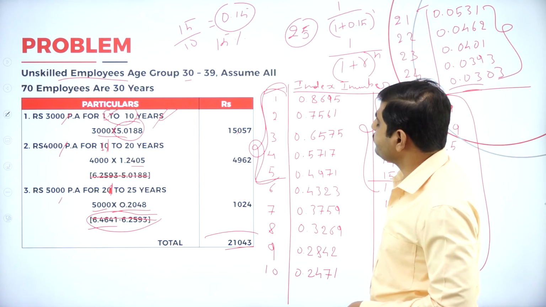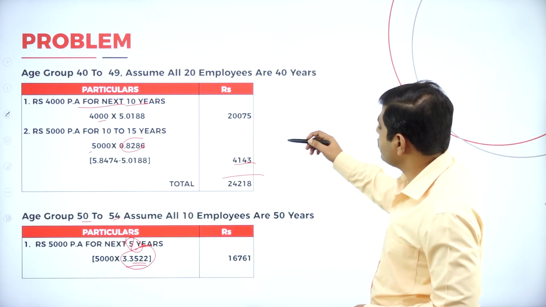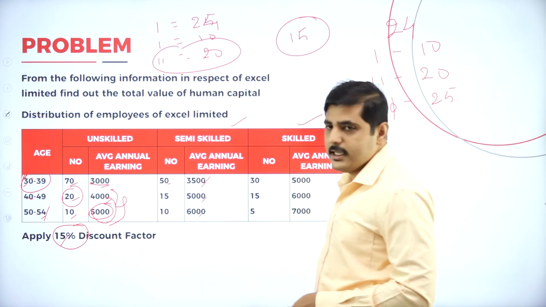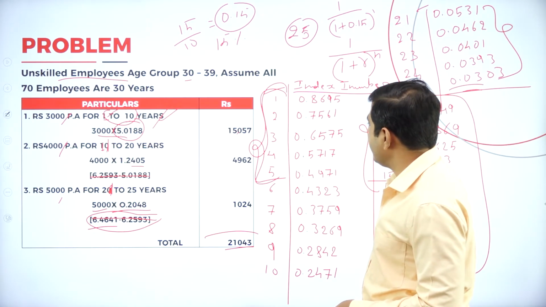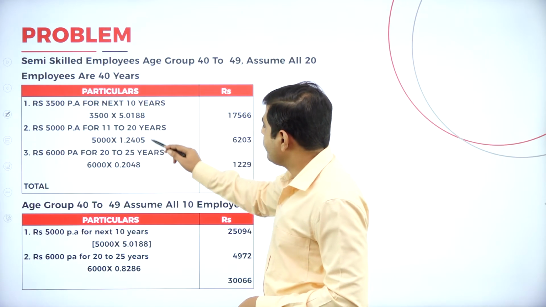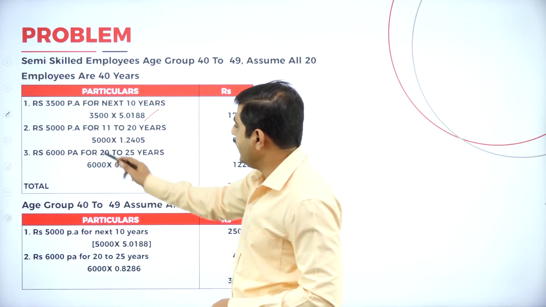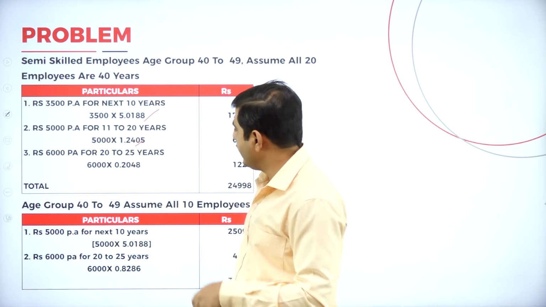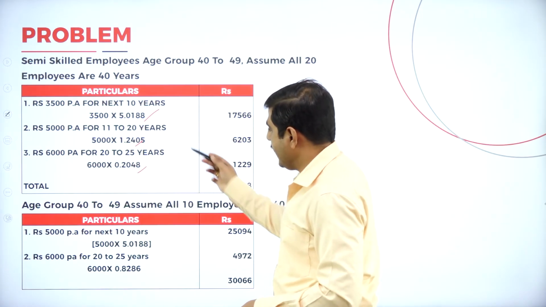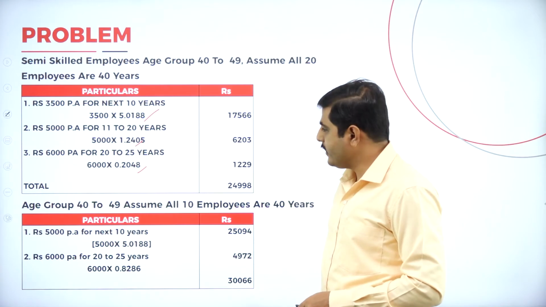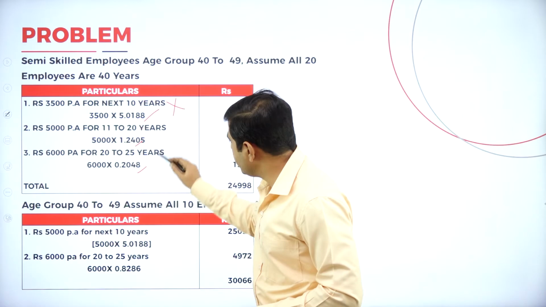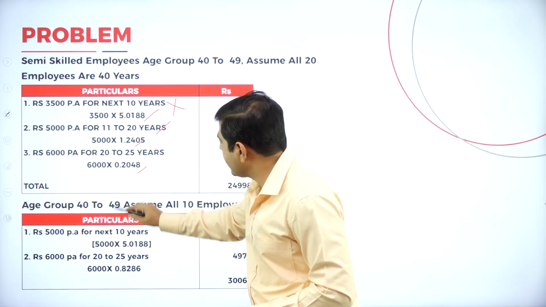Again coming to semi-skilled, do the same process. What is their earning? 3,500, 5,000 and 6,000. For 3,500, take the first 10 years. For 5,000, the next 10 years, 11 to 20 years. For 6,000, from 21 to 25 years. Again coming to the age group 40 to 49, leave the first one. We should take the second one, 5,000.